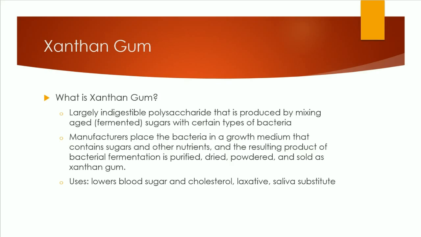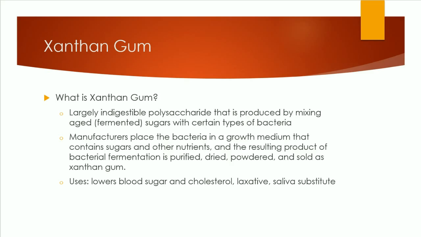My first example that I wanted to go into greater detail about was the xanthan gum. This is a largely indigestible polysaccharide that is produced by mixing fermented sugars with certain types of bacteria. And whenever manufacturers produce these xanthan gums, they're going to place bacteria in a growth medium that contains sugars and other nutrients, and then the product that results from that fermentation is then purified, dried, and powdered and can be sold as xanthan gum.